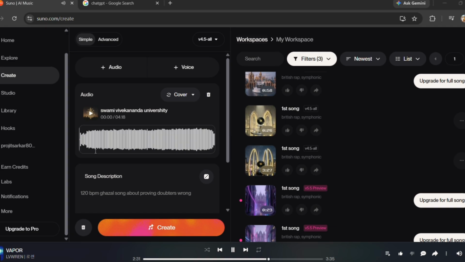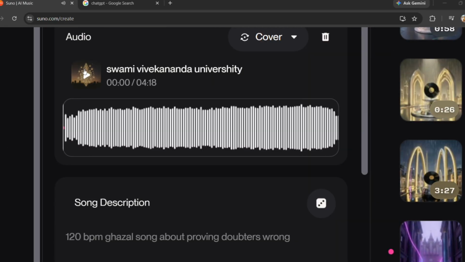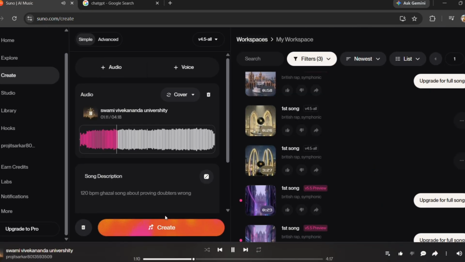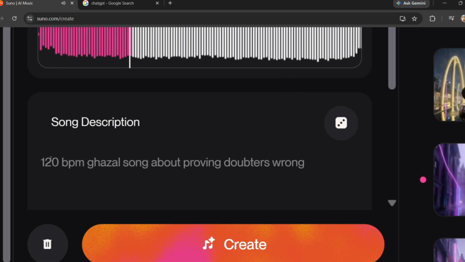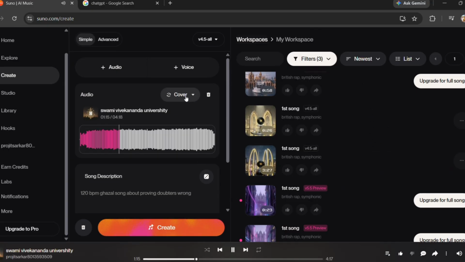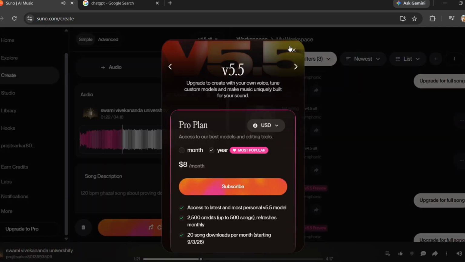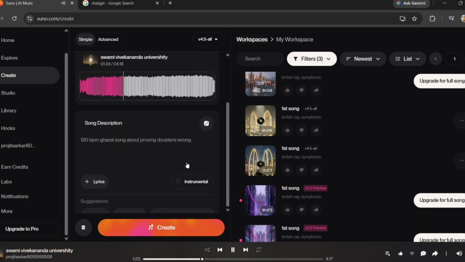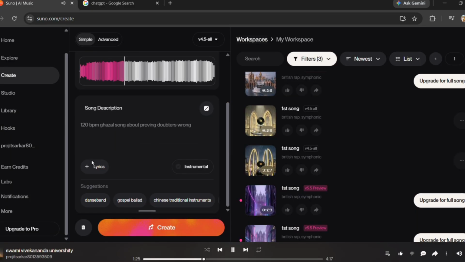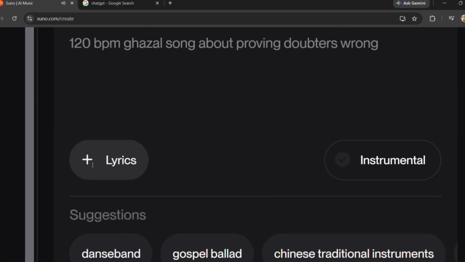One more important thing, commercial use rights from Suno are not the same as guaranteed copyright protection. Suno itself says fully AI-generated music may not qualify for copyright protection in the US. Human-created lyrics or other human creative contributions can affect the situation. And on YouTube, AI content can still be monetized, but your channel needs to follow the platform's originality and monetization rules.